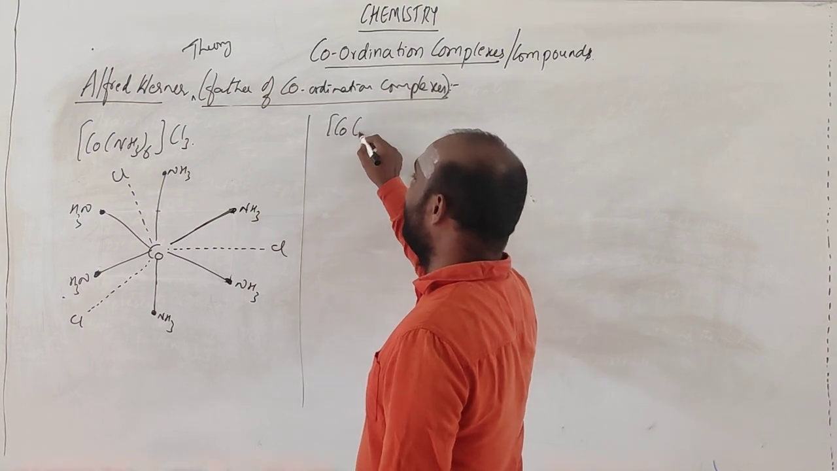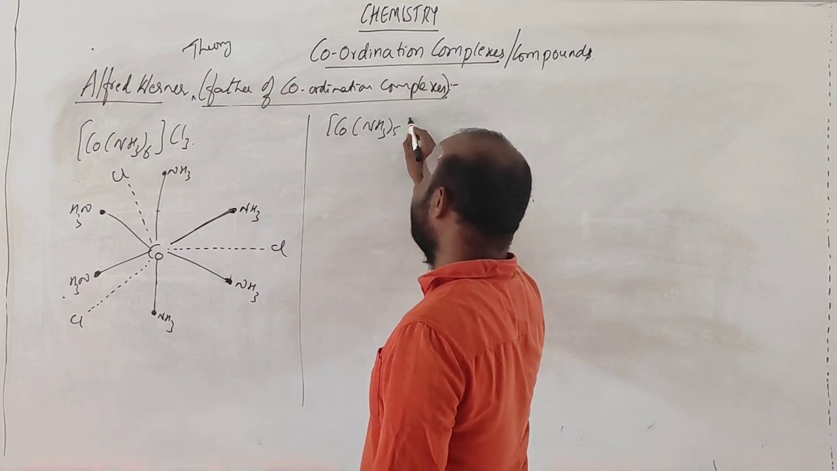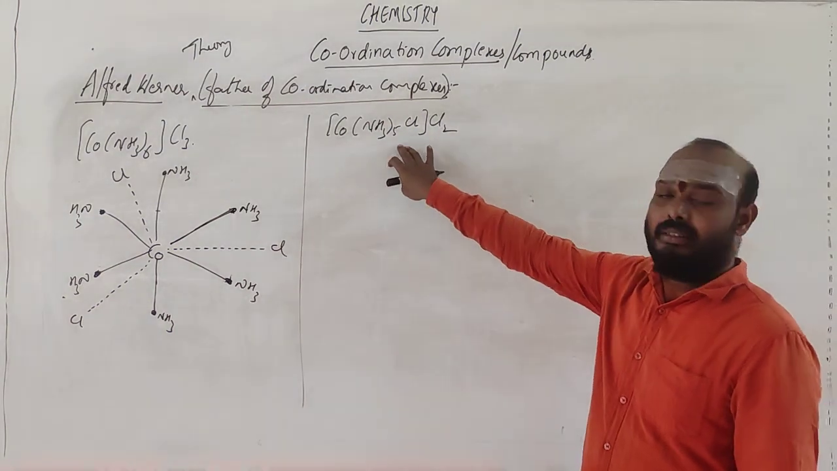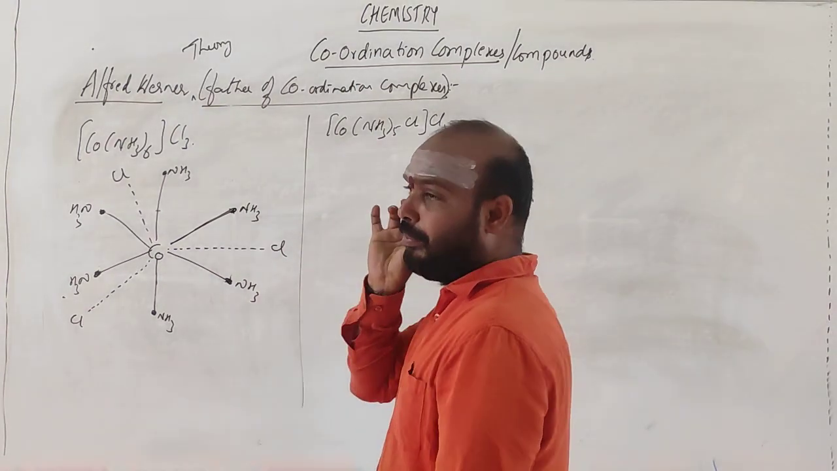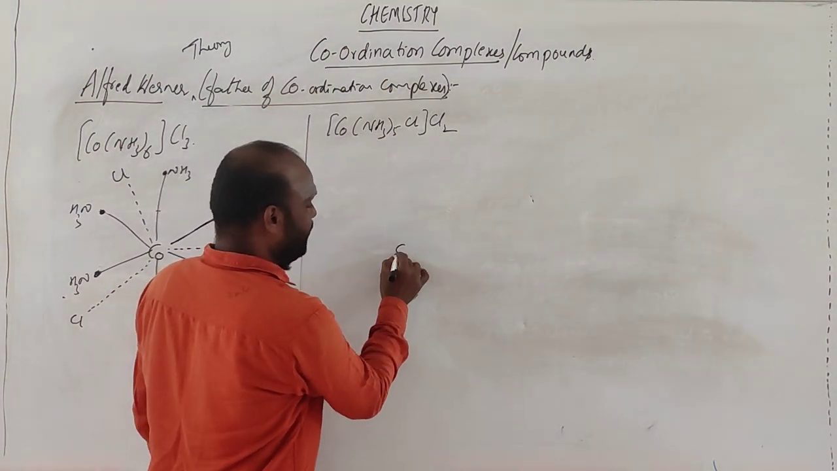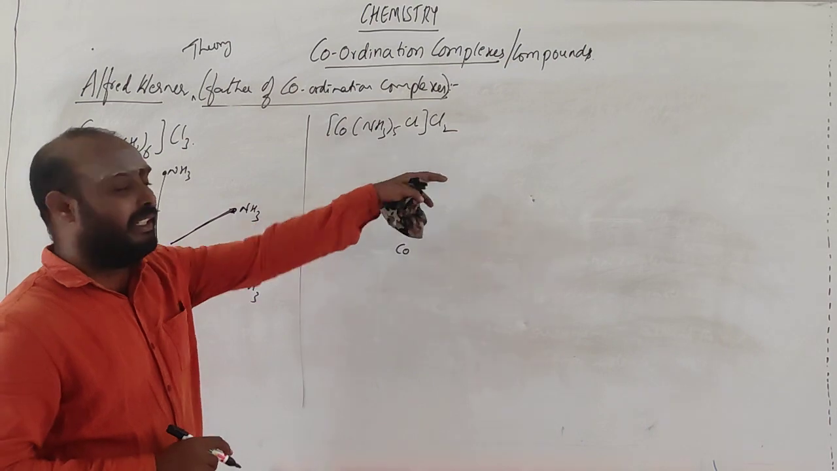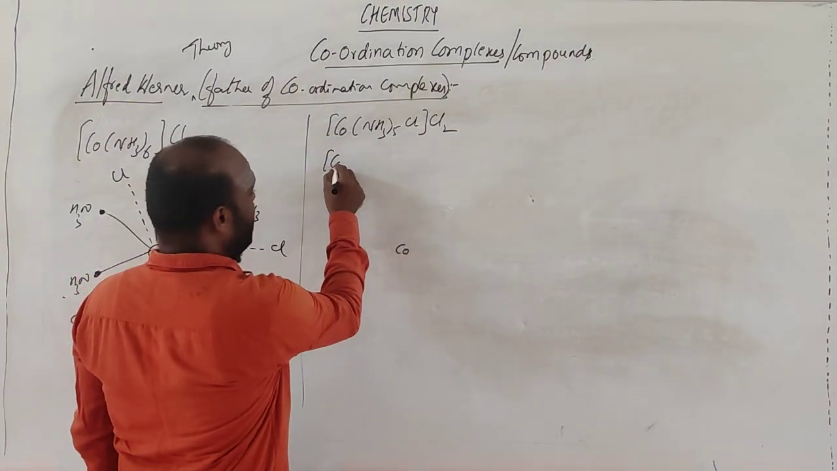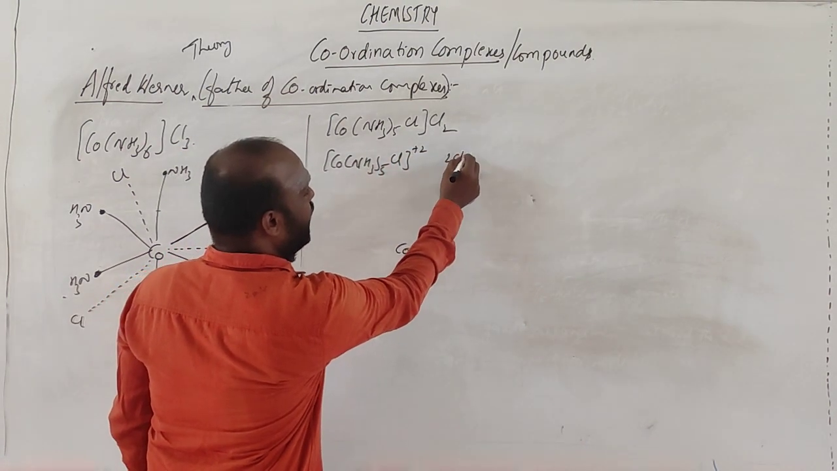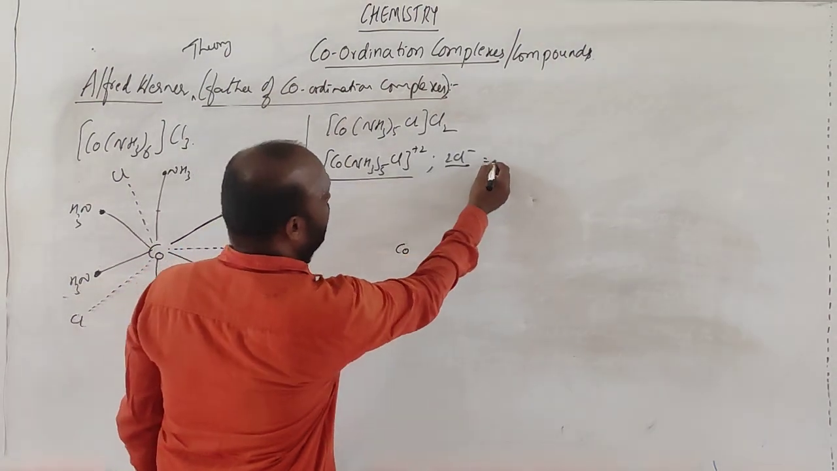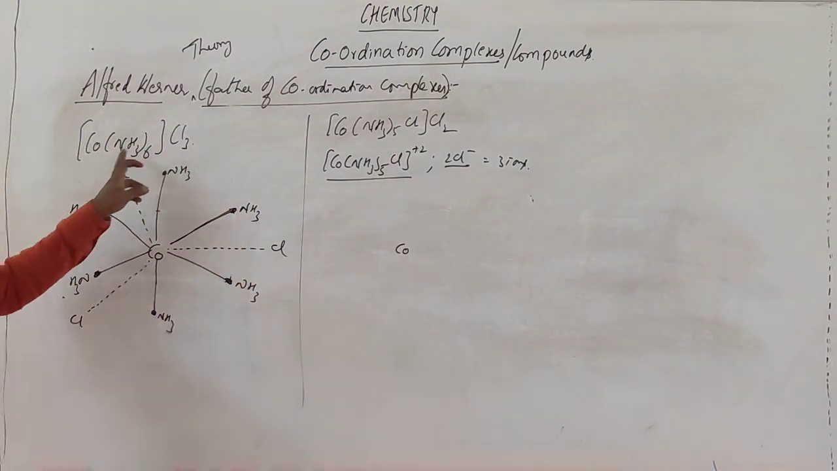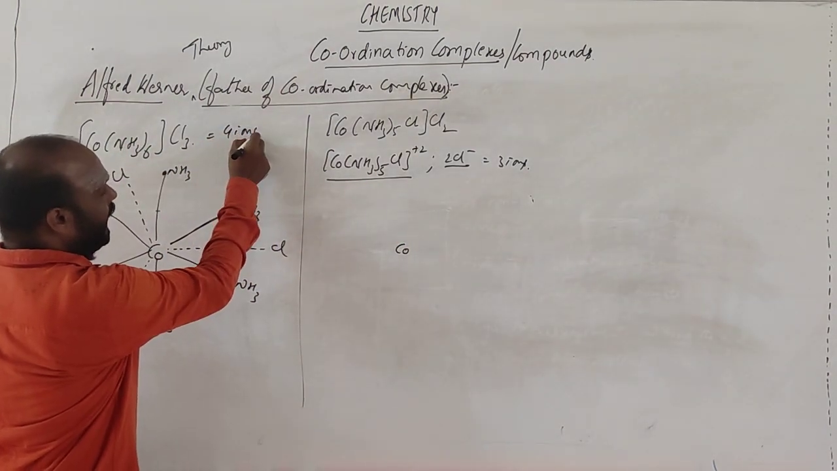Next, the same one: [Co(NH3)5Cl]Cl2. See, one ammonia is fewer in this complex; you have only 5 ammonia. So what do we get? Cobalt. How many ions can you get here? [Co(NH3)5Cl] plus 2 Cl minus. So totally you get 2 plus 1, three ions. In this you are getting 3 ions, whereas in the previous one, 3 plus 1, totally 4 ions you can obtain.